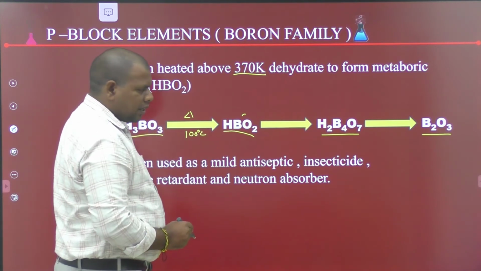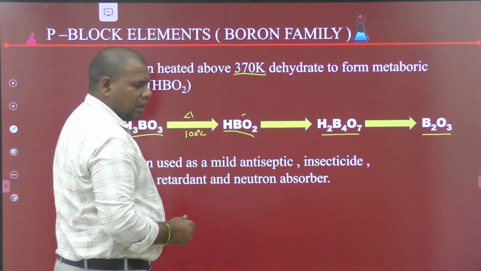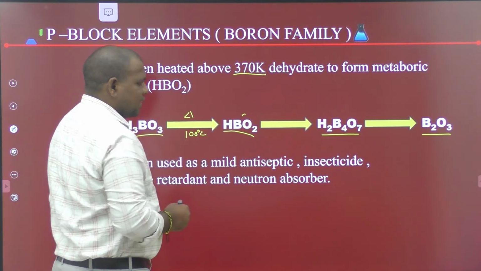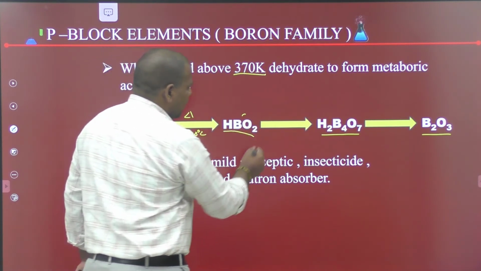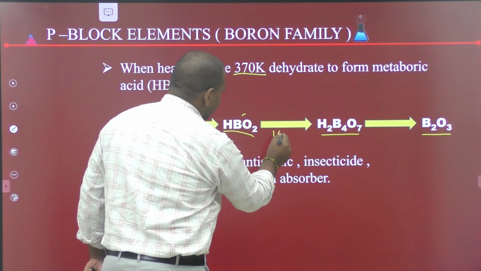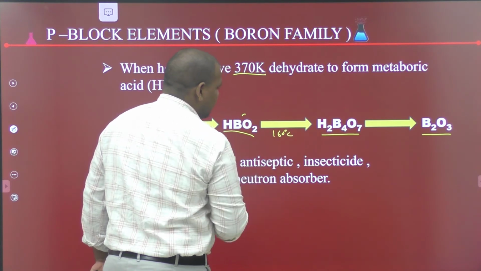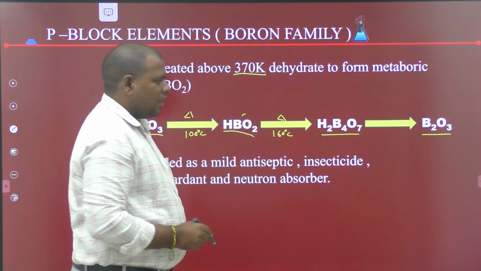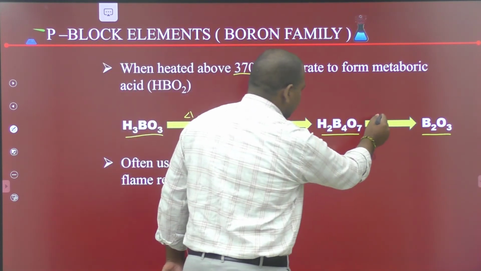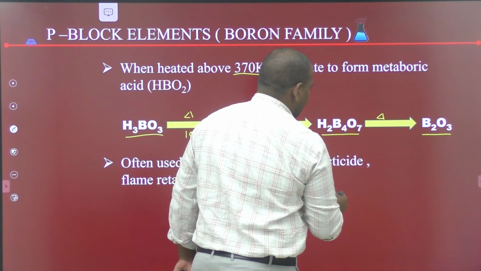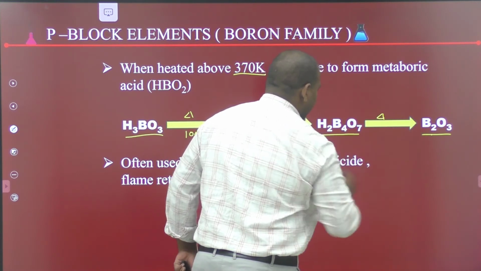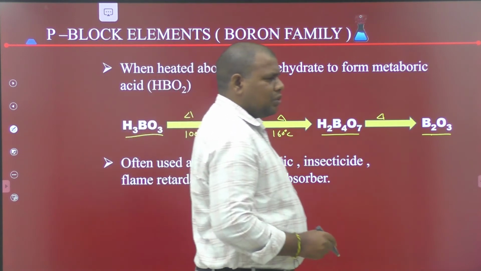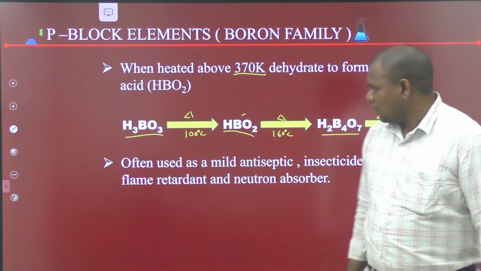Orthoboric acid on heating at 100 degrees centigrade loses a water molecule to form HBO2, metaboric acid. Metaboric acid on heating at 160 degrees centigrade gives tetraboric acid, and on strong further heating, tetraboric acid gives boric anhydride.